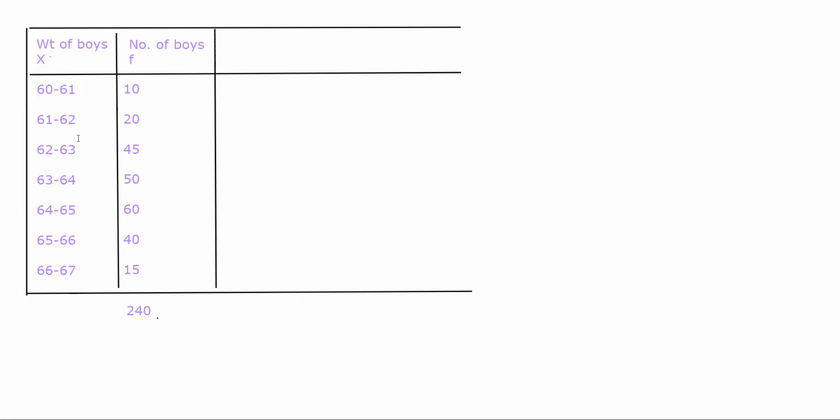Yesterday what we did was a tedious calculation where we multiplied the midpoint. The first thing that you'll have to do is find out the midpoint of weight of boys. You cannot exactly multiply this with frequency, it will become harder. Instead of doing 60 into 10 plus 61 into 10 divided by 2, what you can do is find out the midpoint of that group. This is a group, this is a group, this is a group. So you try to find out the midpoint of each group. By doing that, what you get is the third column.